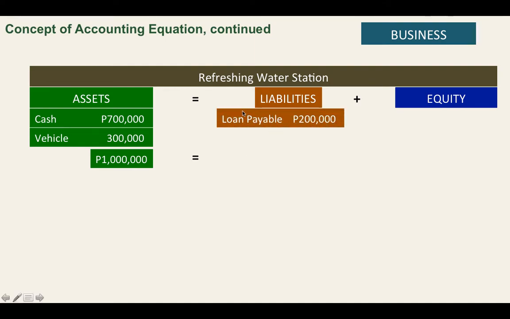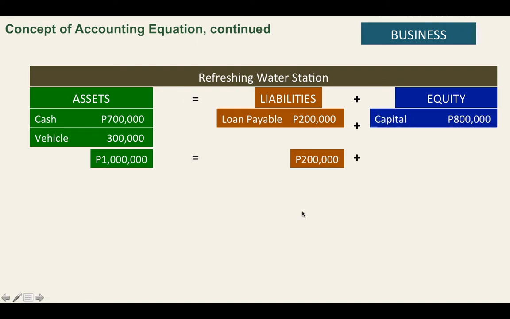So that loan is a payable of the business to the bank. Okay, liability. Payable is a liability. So that's the loan payable of the business worth 200,000, and the capital of the owner is 800,000. Okay, so that is the accounting equation of the business.